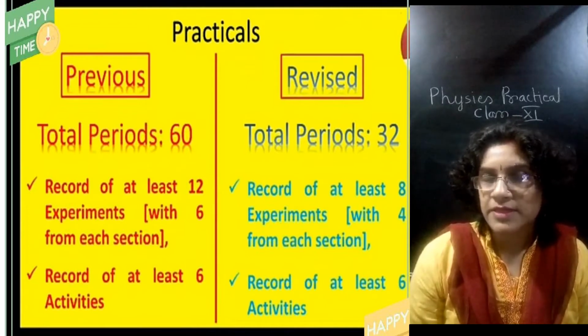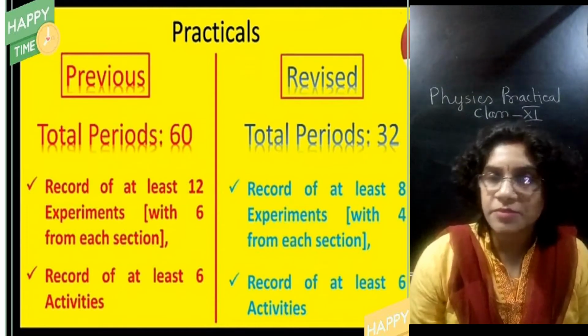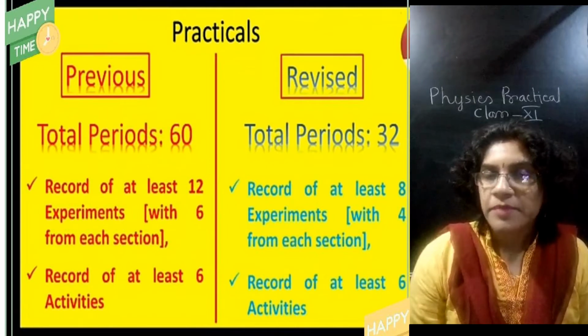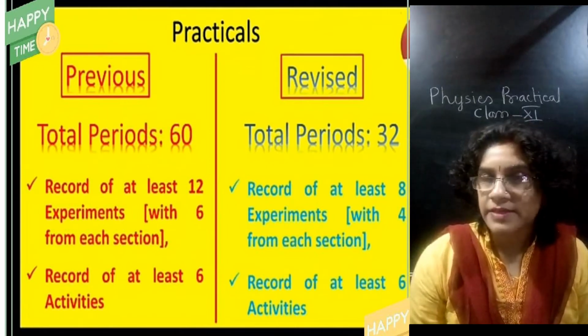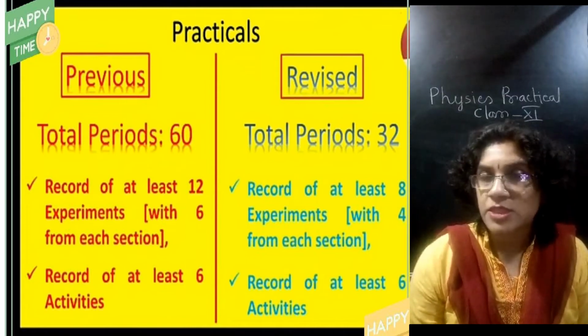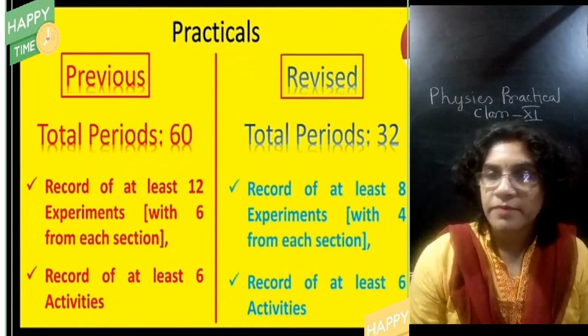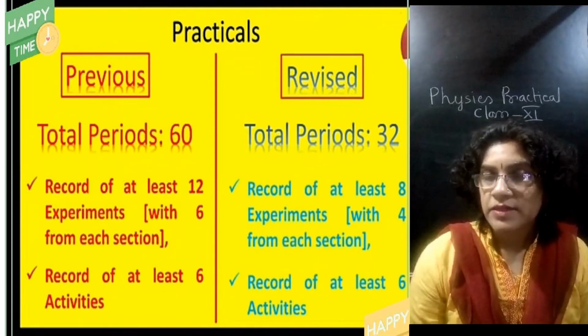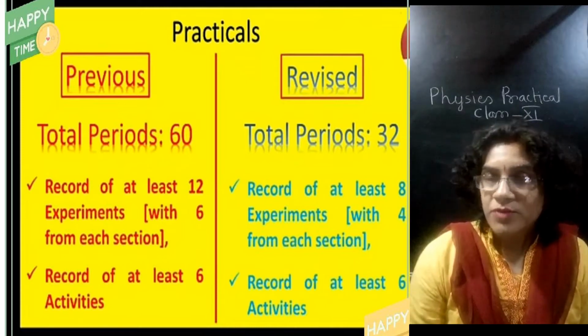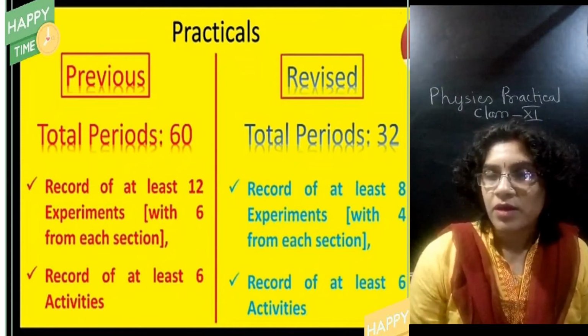In your physics practical syllabus there are two sections, section A and section B. In section A, there are a few experiments and activities. In section B also, there are a few experiments and activities. From section A, you have to perform a minimum of 4 experiments. Like section A, from section B also, you have to perform 4 experiments. That is a total of 8 experiments you have to perform in the lab. And the records of these 8 experiments you have to write in the physics practical note copy. Earlier there were 12 experiments.